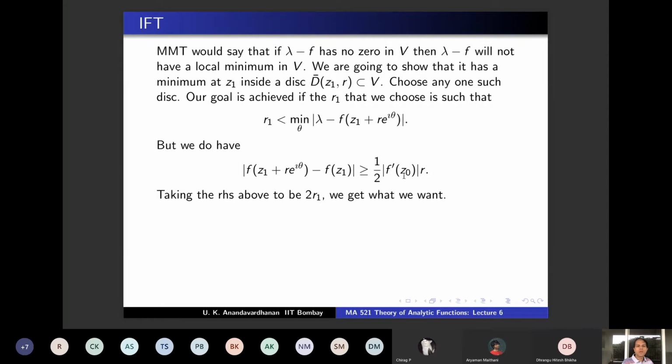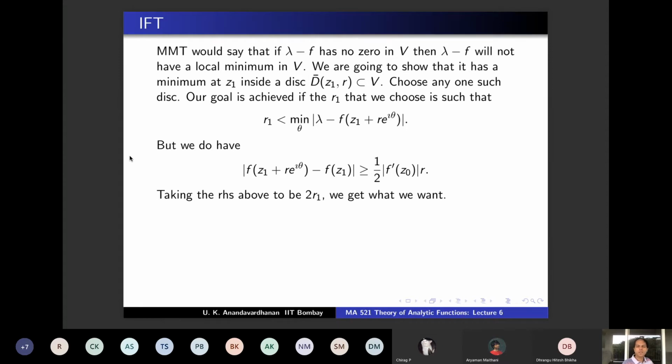So if you define R1 this way, with the bound equal to 2R1, the triangle inequality gives a contradiction, which contradicts the minimum modulus theorem. The only way out is that if λ − f has no 0 on V, that would contradict the minimum modulus theorem. Therefore λ − f has a 0 on V, and therefore we are done.